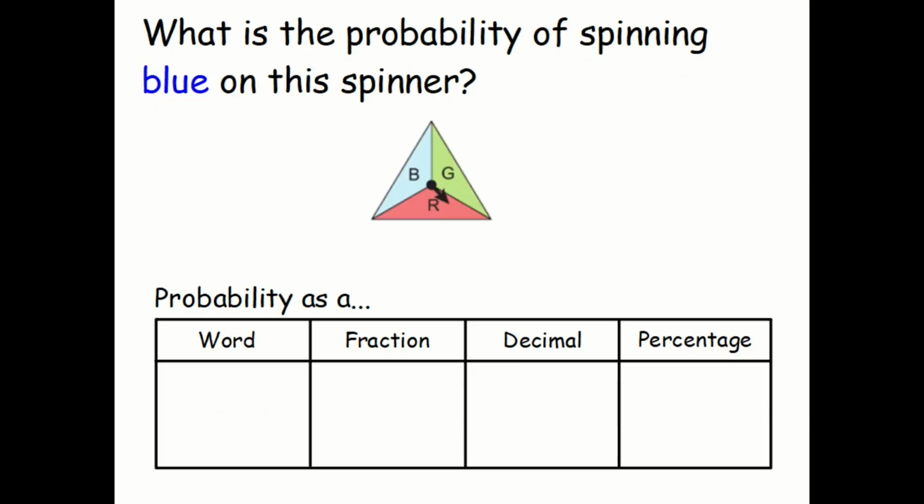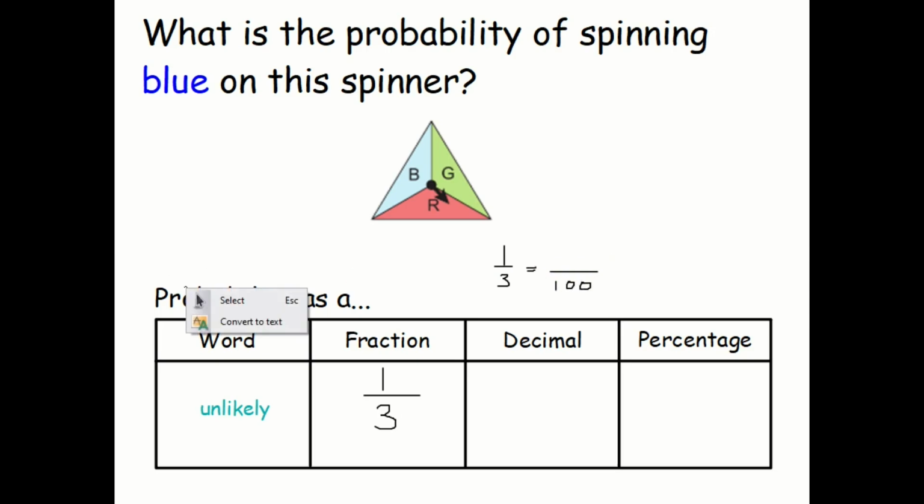And finally, what is the probability of spinning blue on this spinner? Well, again, I know it's only just under half, but we can use the word unlikely. And it is 1 out of a possible 3 ways. How do we get this as a decimal? 1 divided by 3. Well, 3 is not a factor of 100, so I can't do my equivalent fraction method.